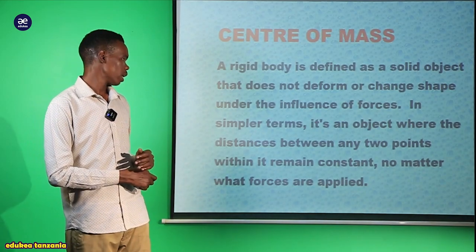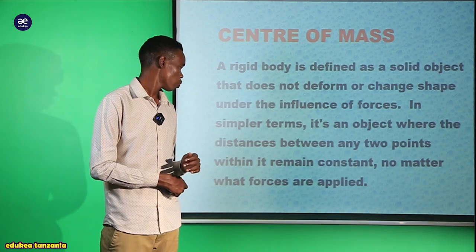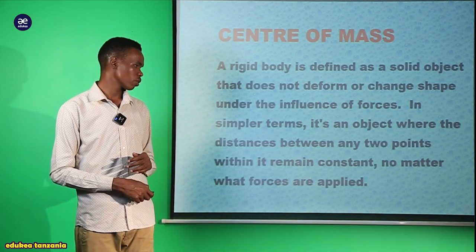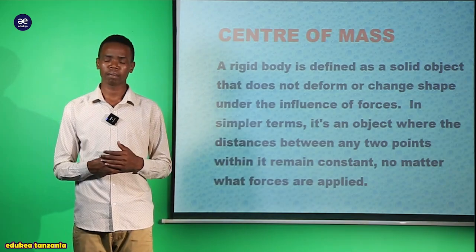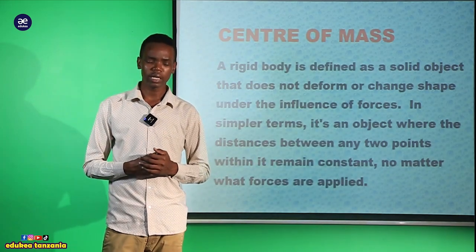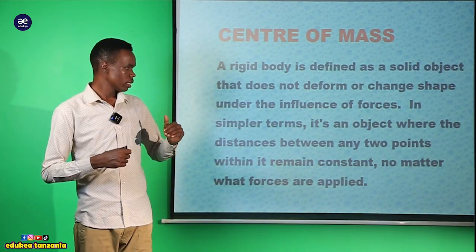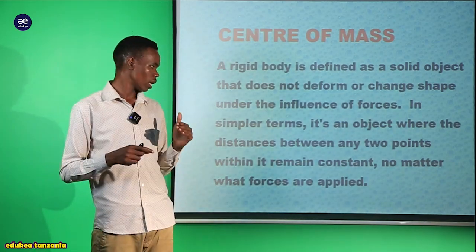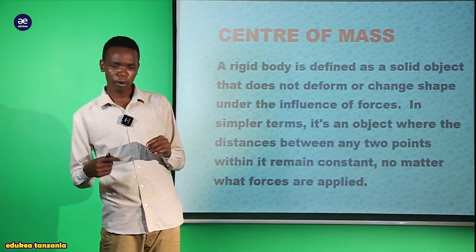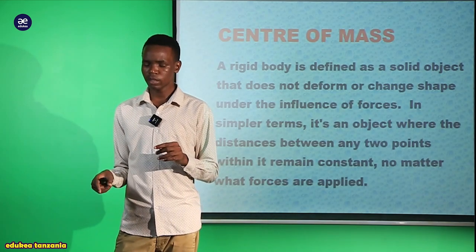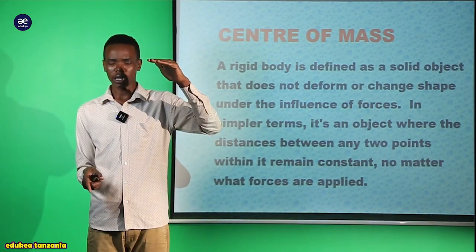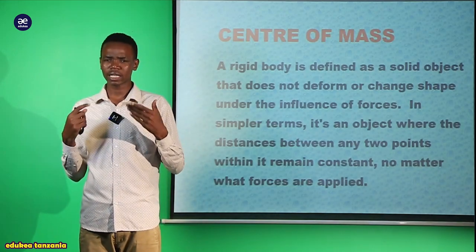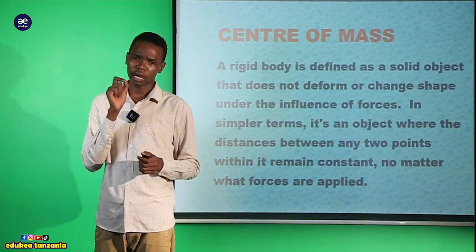So in simple terms, it is an object where the distance between any 2 points within it remains constant no matter what force is applied. Sometimes we say this is an object where the distance between any 2 points, ile distance inakuwa ni sawa, they cannot change.